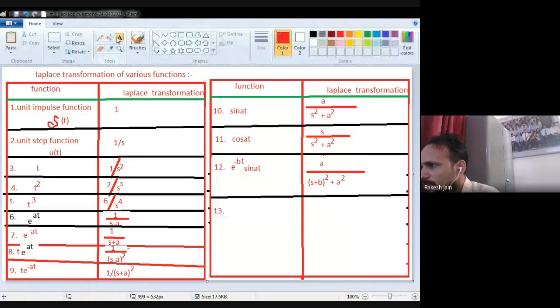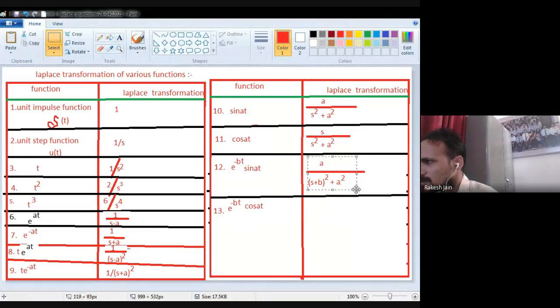If e raised to the power minus bt is now multiplied by a cos term, that is cos 80, then what will be its Laplace transformation? Its Laplace transformation will consist of the same kind of term with some changes.